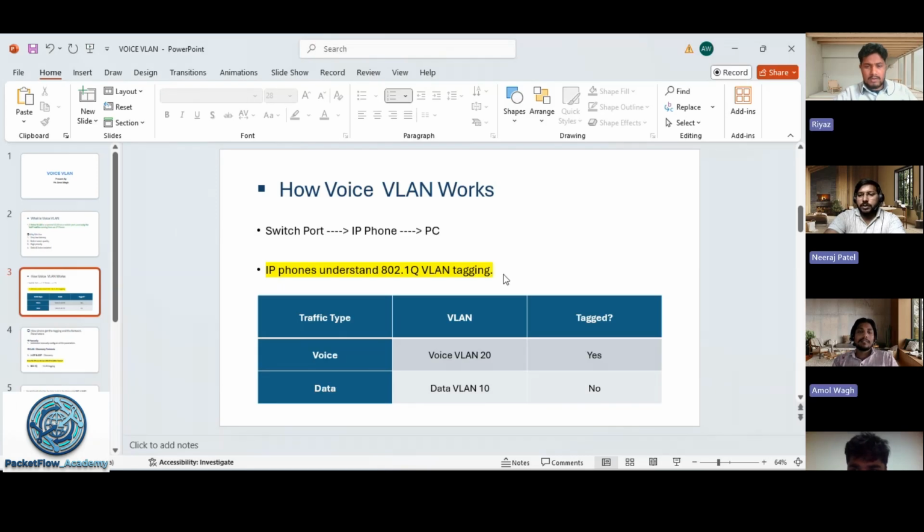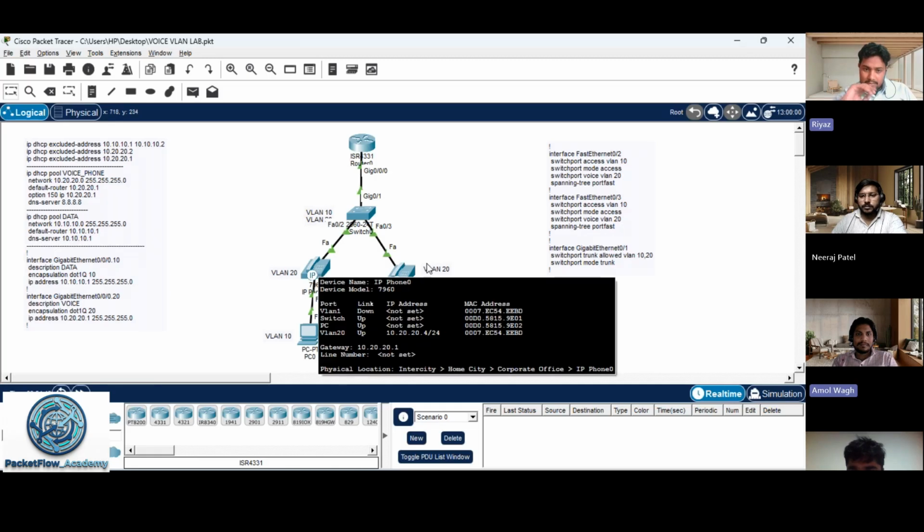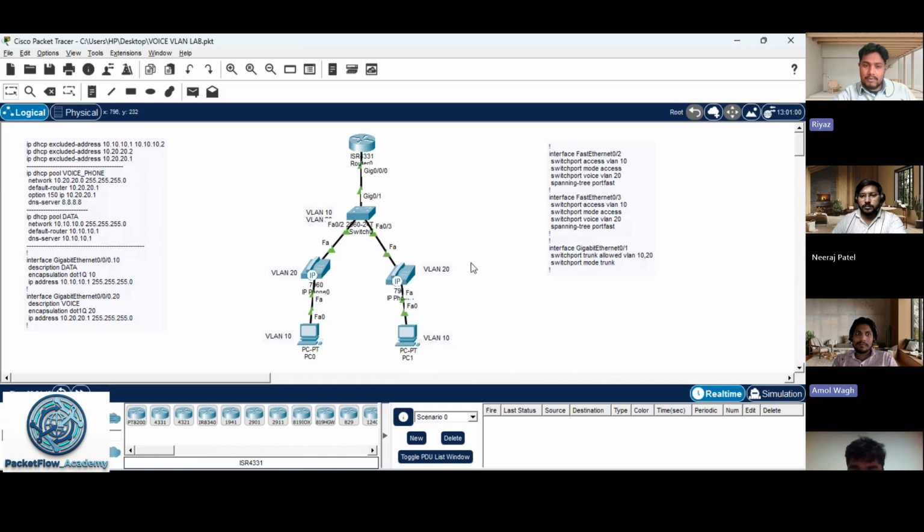For the voice VLAN, can you please show the image again? The slide that you have seen, it was the lab. This one. Okay. I have one question. The VoIP phone that you have connected in the lab, will that be connected through one single wire or different ones? Different wires.